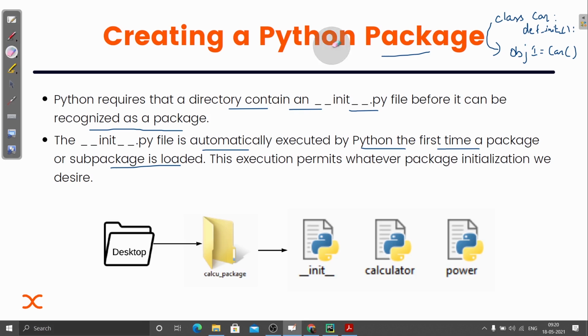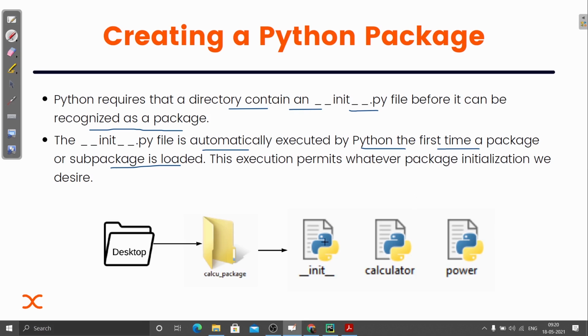You can go and watch it again if you have doubt there. Just the same way, in the case of a Python package, the __init__.py file is executed whenever the package or sub package is loaded. This execution permits whatever package initialization we desire.